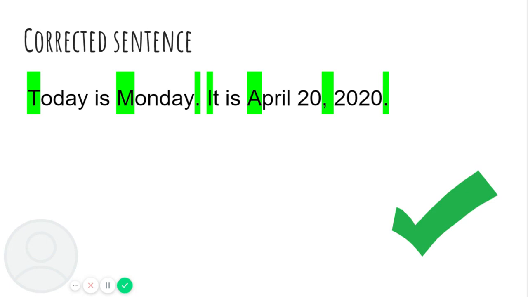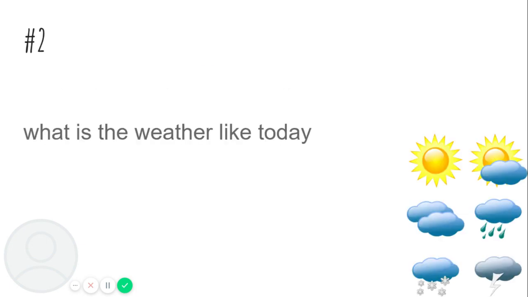Let's move on to the second one. Read this sentence with me. What is the weather like today? What needs to be fixed? A capital letter. And you're right, a punctuation mark at the end. But what kind of punctuation mark do we need at the end of the sentence? Listen to the sentence again. What is the weather like today?